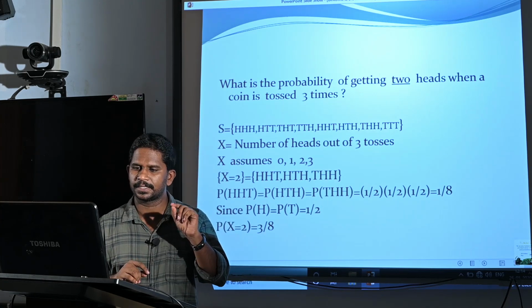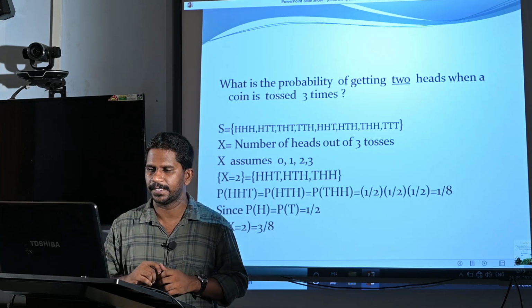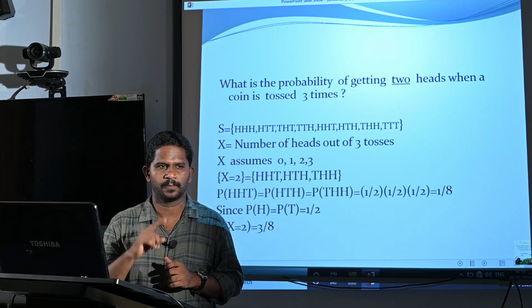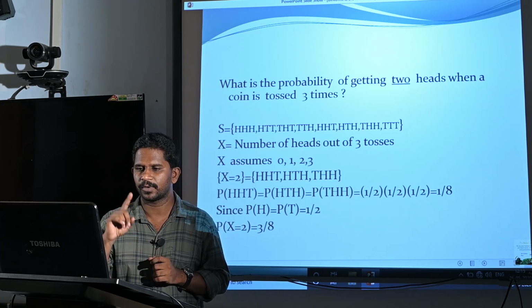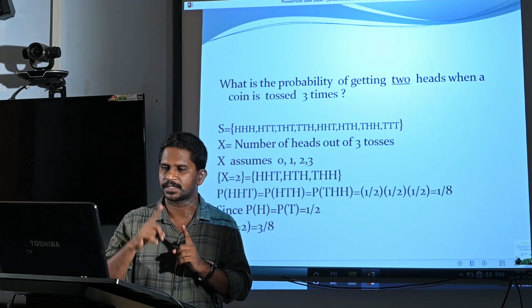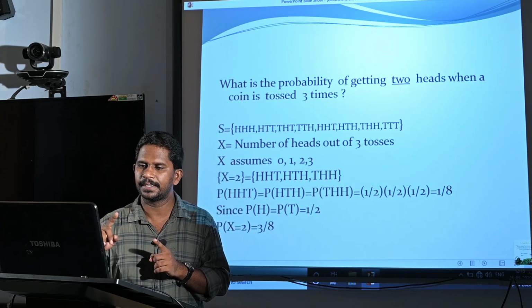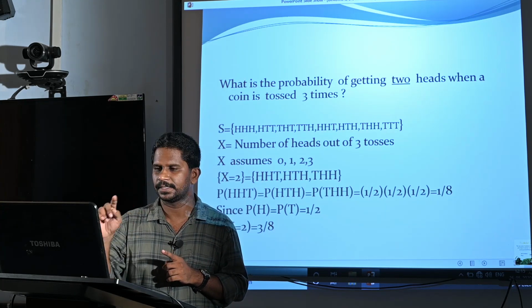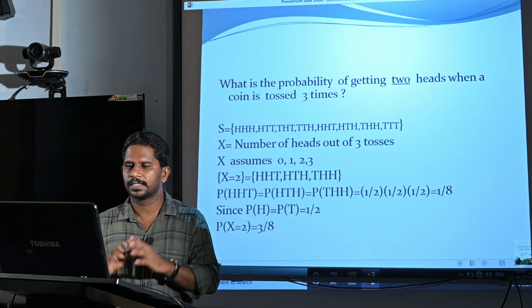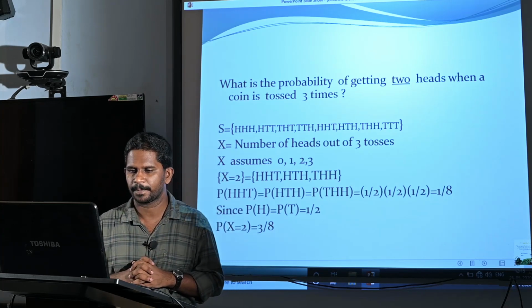x equal to 0 means 0 heads, that is all the outcomes are tails. x equal to 1 means 1 head and 2 tails. For that, 3 cases are available: first head and last 2 tails, or first tail then head then tail, or first 2 outcomes are tails and the last one is head. So, these are the 3 cases, and x equal to 2 means 2 heads and 1 tail.